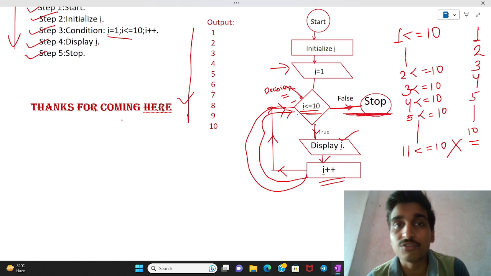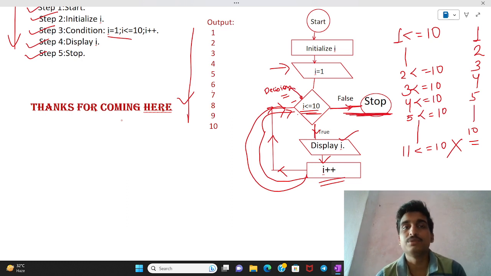I provided you 5 examples to show the difference between algorithm and flowchart. In one line: an algorithm is the step-by-step presentation of any program, and a flowchart is the pictorial representation of any program. These are the major differences between algorithm and flowchart.